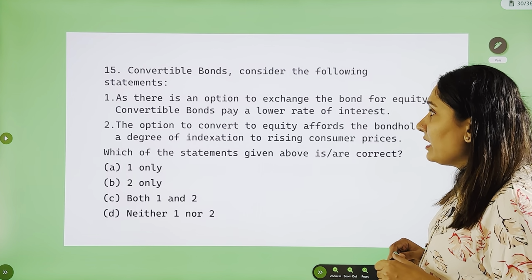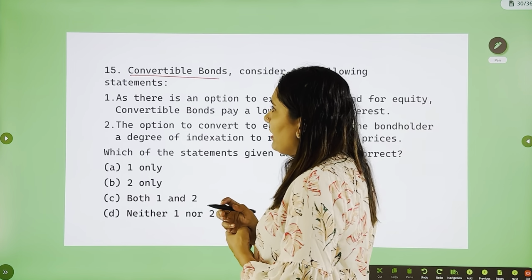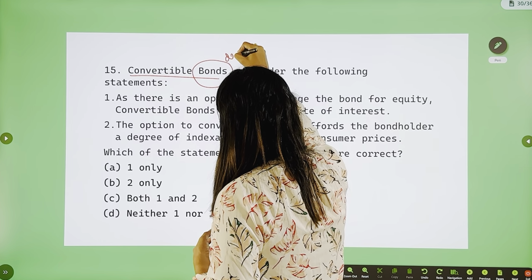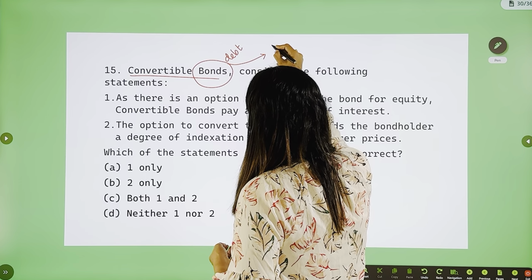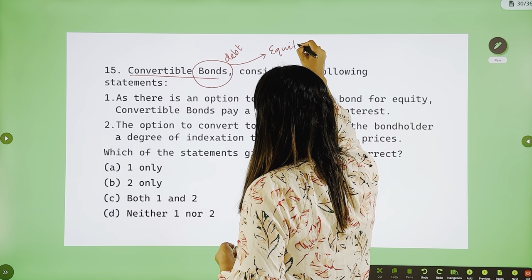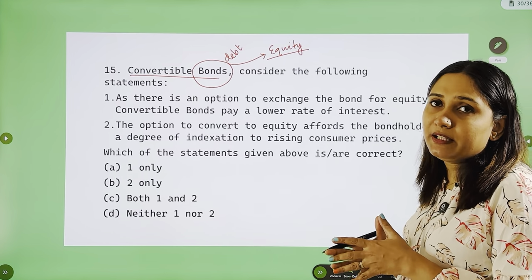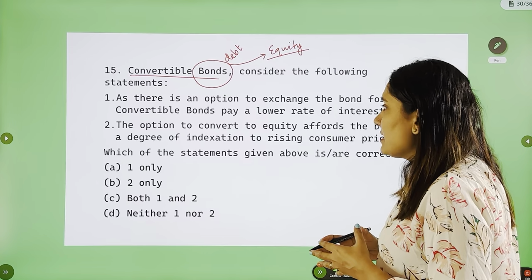Next is regarding convertible bonds. Consider the following statements. Now, what is the idea of a convertible bond? Bonds are debt instruments. Convertible bonds means these bonds can be converted into equity instruments. There is a flexibility of converting these bonds into equity instruments. See the statements.